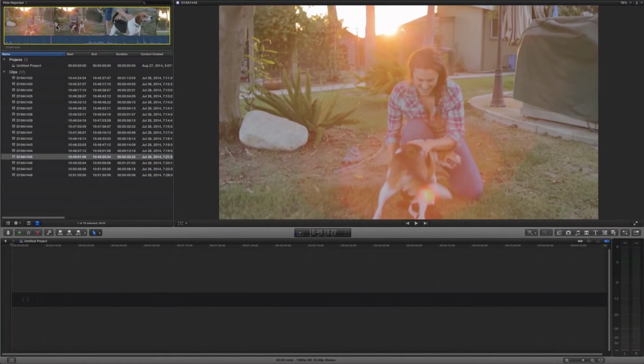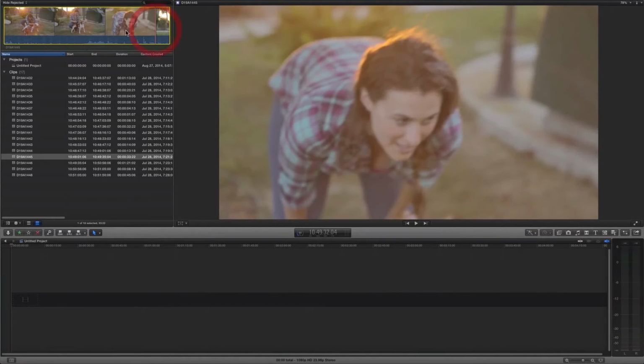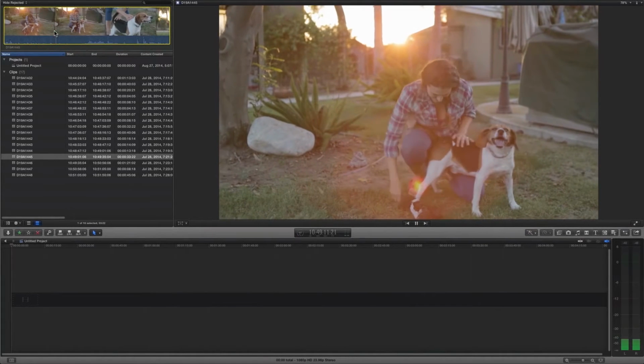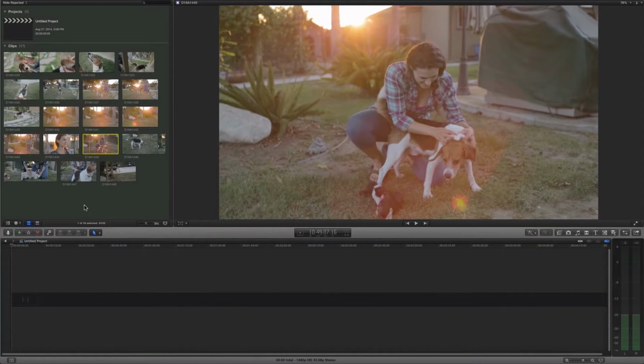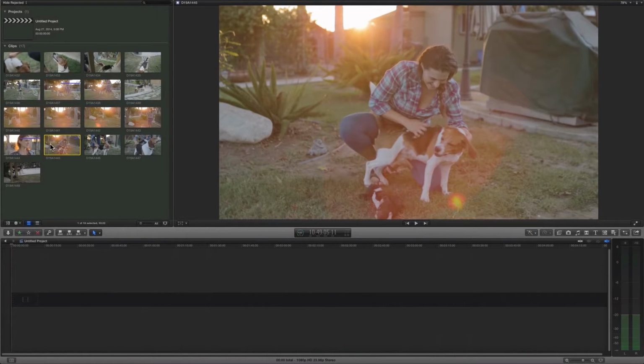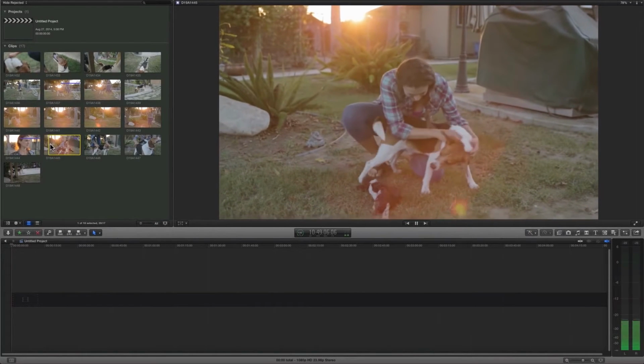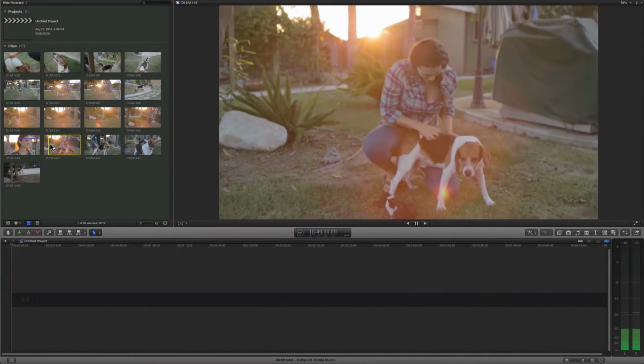I think for most people, they're probably just going to use that thumbnail view because it's much easier to see what the clip is right away. So let's actually start this edit here. The first thing you need to do is select what portion of your clips you want to load into your timeline, or what Final Cut 10 calls the storyline.